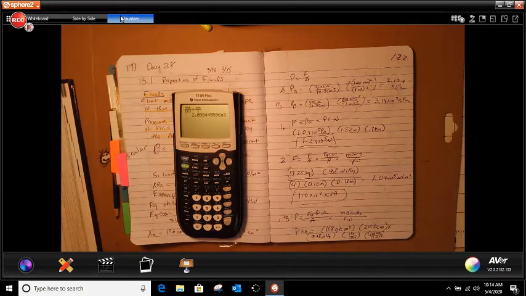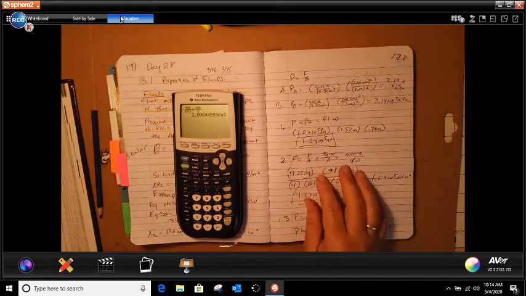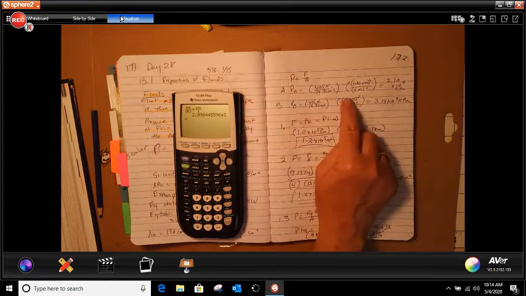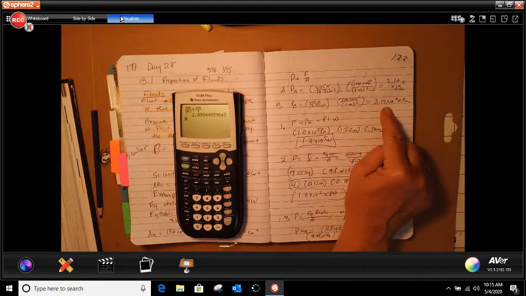Sorry. So then for the next one, it's asking how much the pressure changes when the child leans over. So we're going to take our 405 divided by 12.9 times 100 divided by 1, which gives 3.14 times 10 to the second kilopascal.